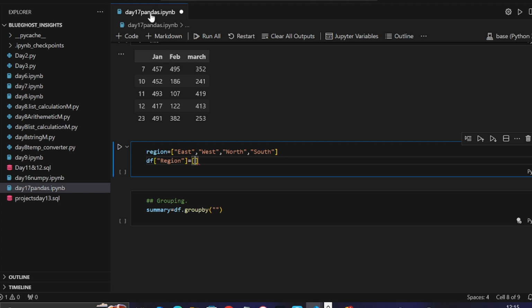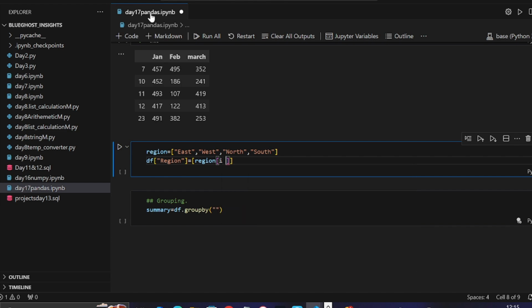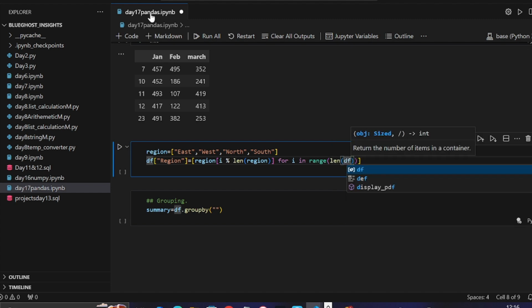We're going to open a categorical kind of thing, region. Then we'll say length of region for i in range, length of df.